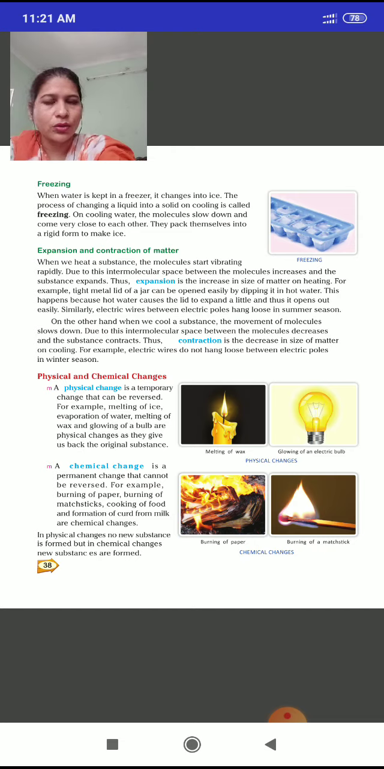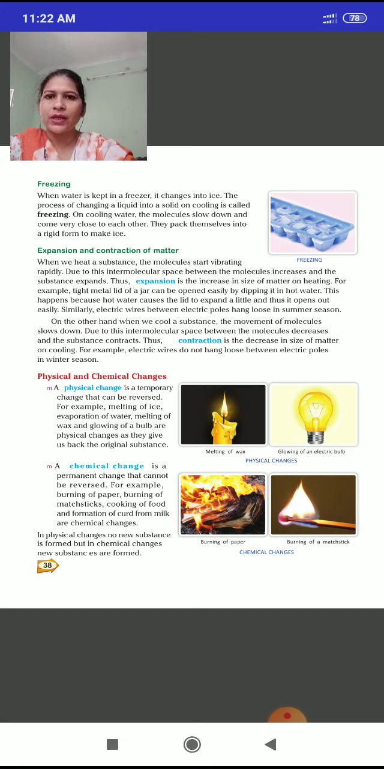Now the changes in matter. Two types of changes we can see in our daily life: physical change and chemical change. Physical change is a temporary change and can be reversed. We can bring it back to the previous position again. For example, melting of ice. If ice melts, we can make ice again. We can keep that water in the freezer, then it will become ice again.